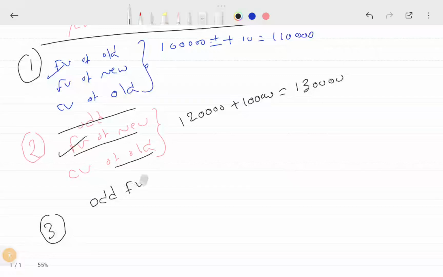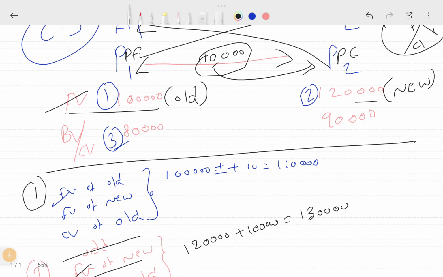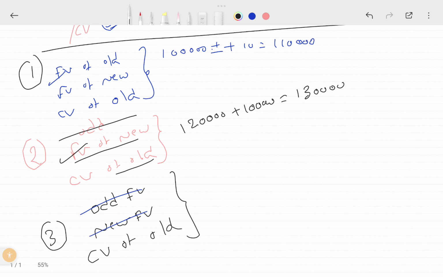old fair value and new fair value both are not available. You have only carrying value of old asset. In these situations, you don't have this and this available, you have only carrying value available. The same formula, carrying value of old asset plus or minus, you are going to pay or receive. Pay 10,000, plus 10,000 extra you are going to pay to acquire that asset. This is called 90,000.